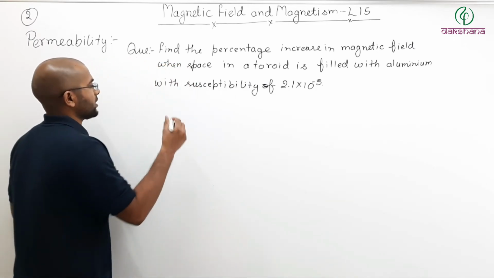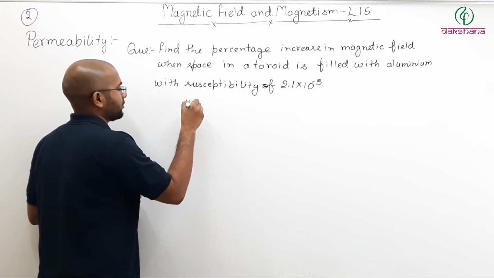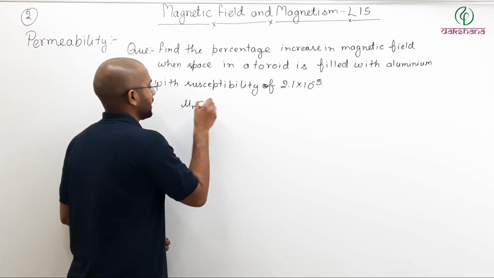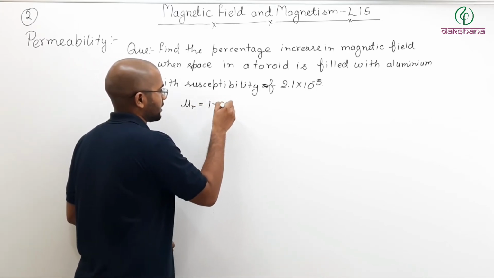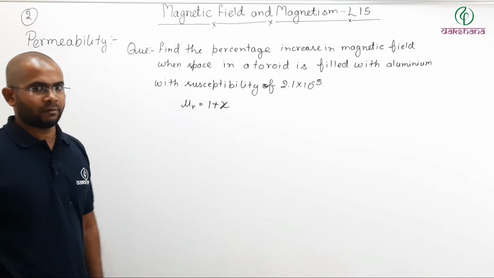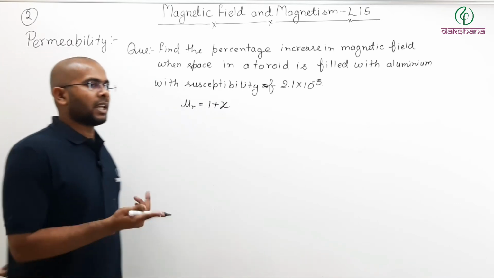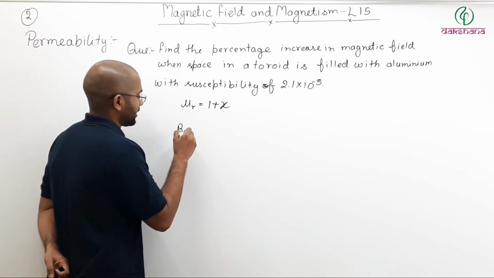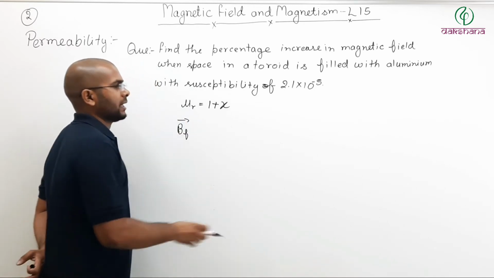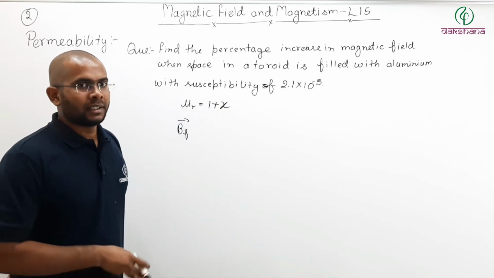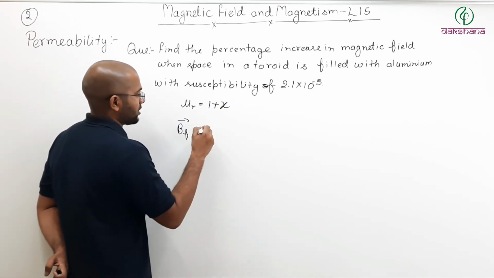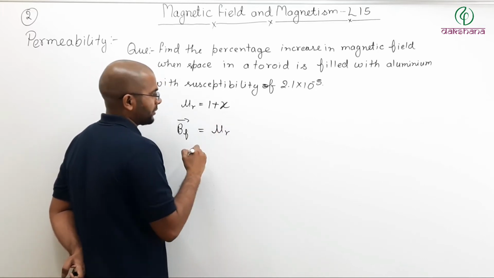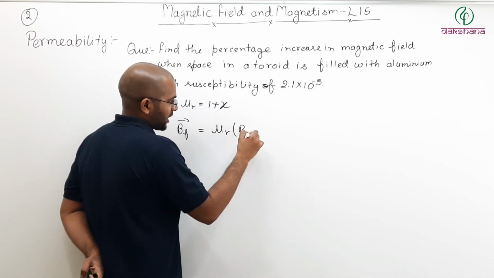Now we have just seen that relative permeability of the material may be written as 1 plus susceptibility of the material. We have already seen this. And we have also discussed that if I place a material in an external field, then final field is equal to relative permeability times initial field.